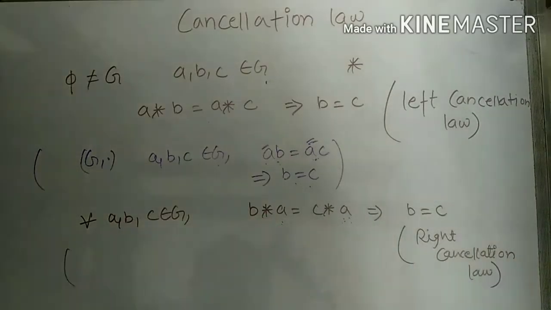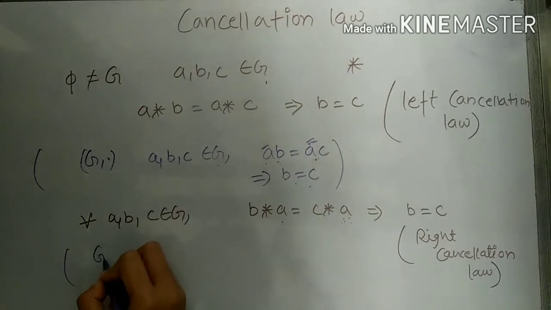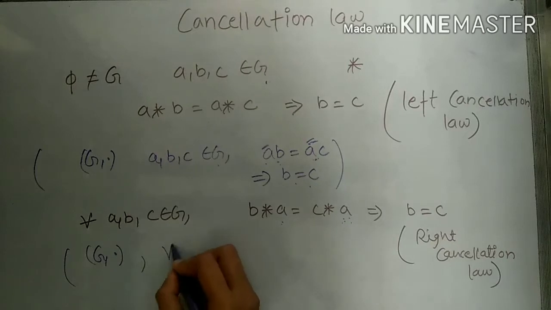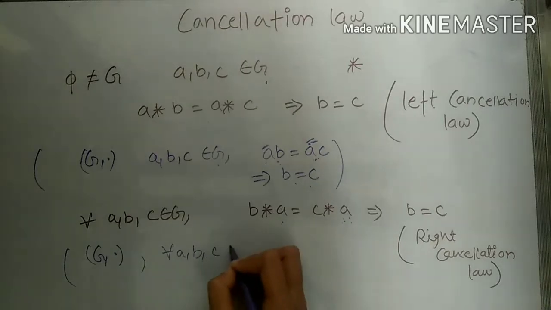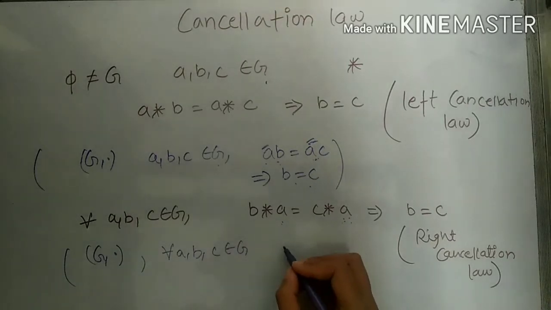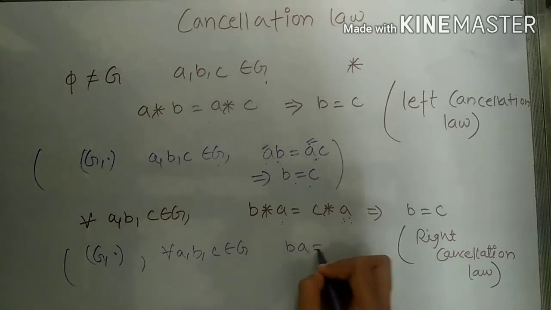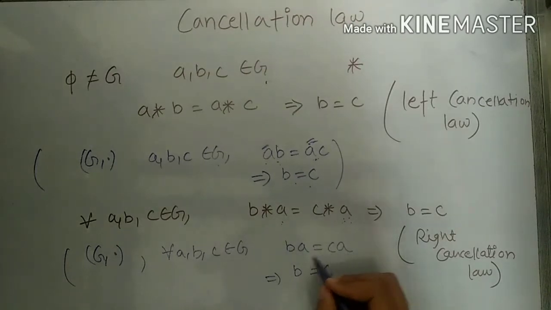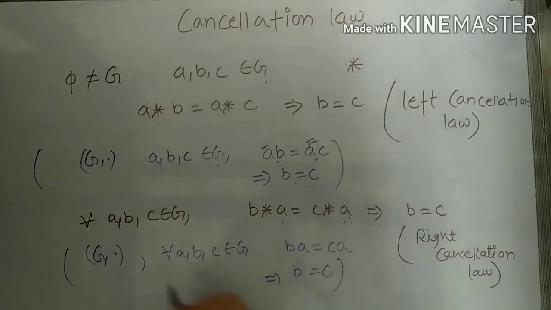Like if we are taking the operation of matrix multiplication, then for any A, B, C belonging to set G, if we are given that BA is equal to CA, then it implies that B is equal to C. We can say that A is cancelled from both sides. So we will say that G satisfies the property of right cancellation law under the operation of multiplication.